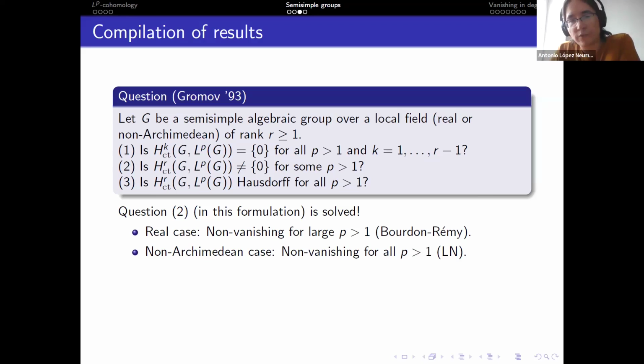Now I say in this formulation, the question is solved, because of course you can formulate the question 2 prime. And the question 2 prime would be, can we describe explicitly what is like the optimal P from which you have non-vanishing in degree equal to the rank, in the real case? Because this number would turn out to be a quasi-isometry invariant, because of quasi-isometry invariance of LP cohomology. And it would be nice to see if it coincides with other geometric data.